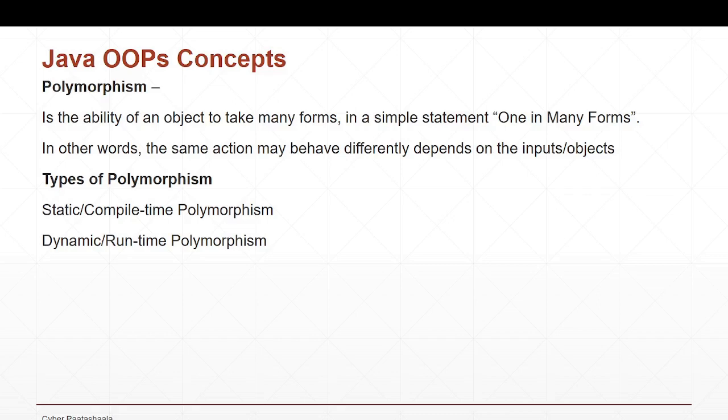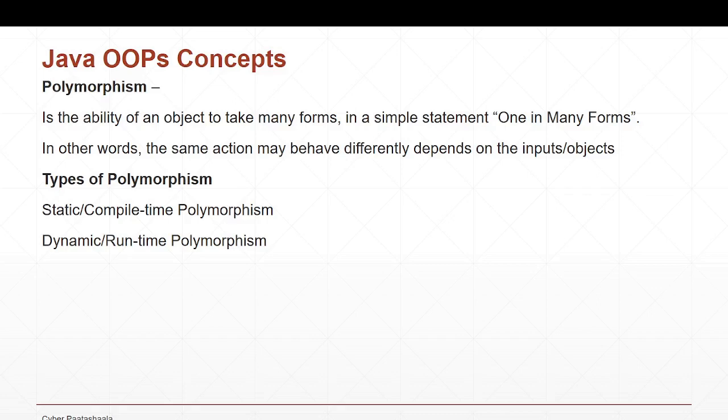Let's say you have a method call which is passing two arguments. In that case, the compiler will definitely know that this method call is passing two arguments to the sum method, so I should be calling the first method. It comes to know during compile time itself, and need not wait till runtime. This is what we call static or compile time polymorphism.